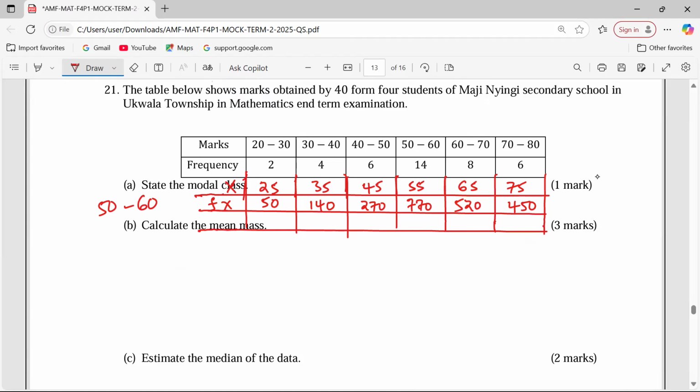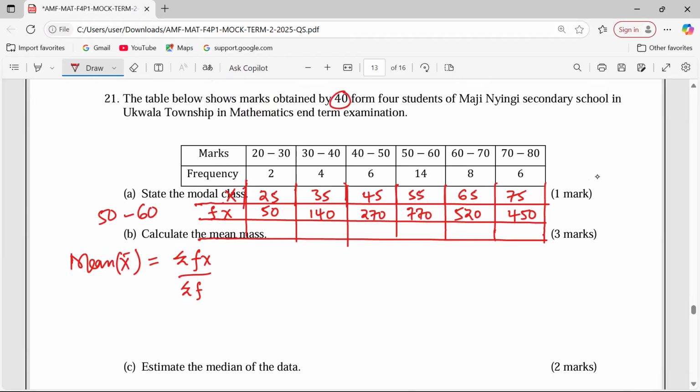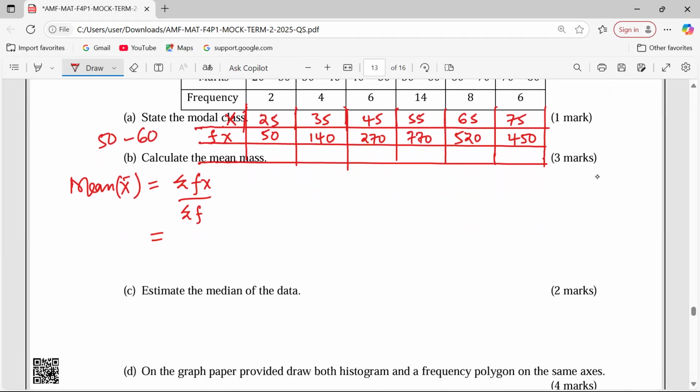Then now we can get total marks. Remember, mean shall be given by the summation of f of x out of the summation of f. These are 40 students. So we need the summation of f of x now: 50 plus 140 plus 270 plus 770 plus 520 plus 450.